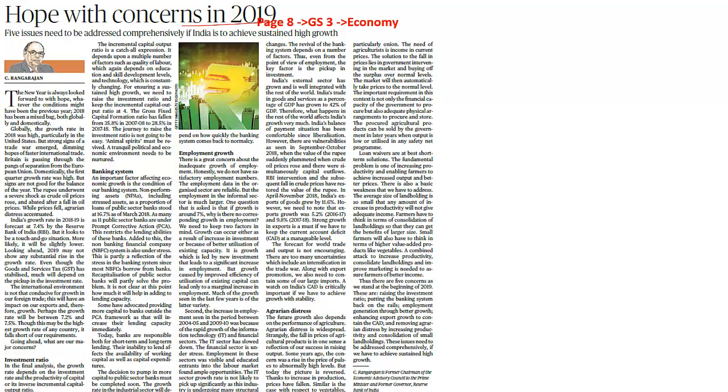Let's try to understand the various concerns that this particular article speaks about. The first point it speaks about is the investment ratio. So let's try and understand what this investment ratio is all about. The first key point we have to understand here is the capital output ratio. So what is this capital output ratio? As the definition says, it is capital output and its ratio.